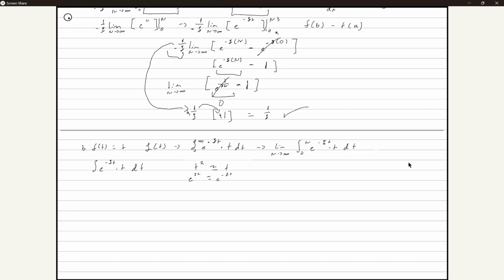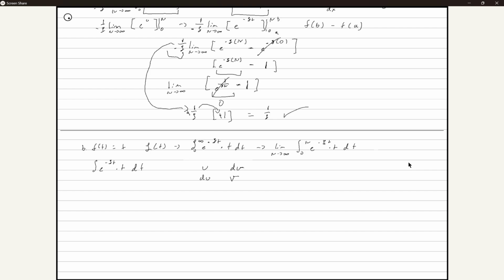Now for integration by parts, I'm going to erase this. You can say there's two main things. You have to define what a u is, what a dv is, what a du is, and what a v is. Okay?